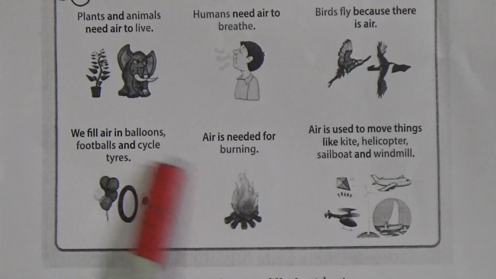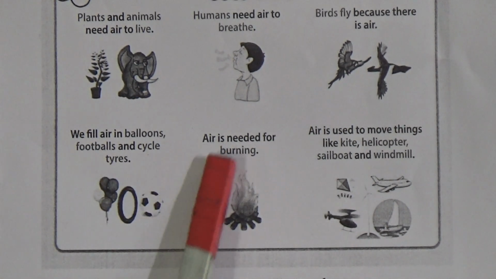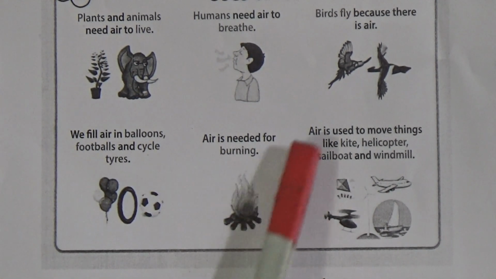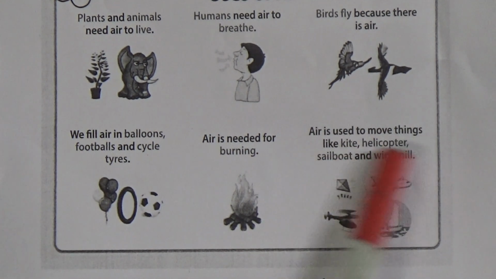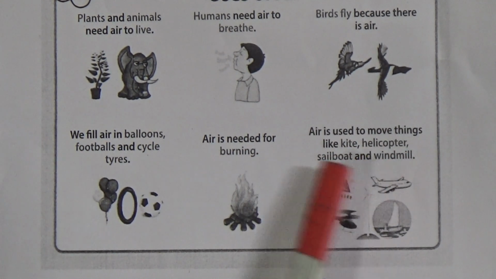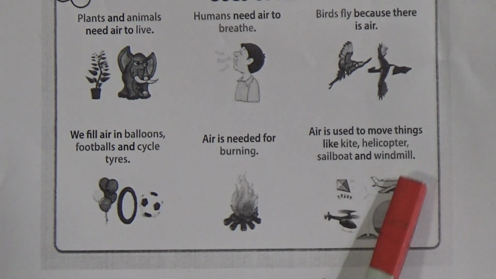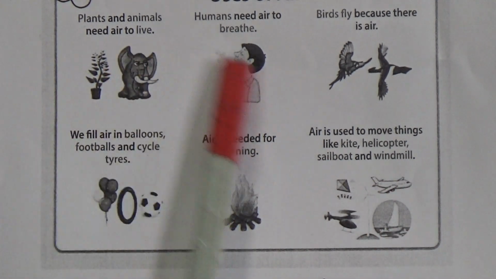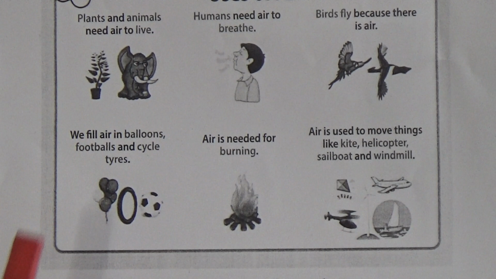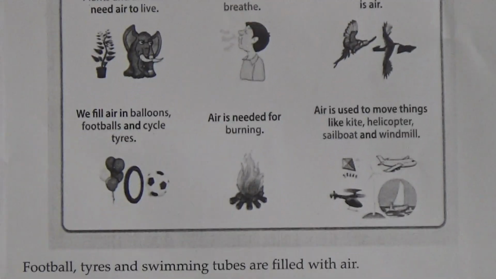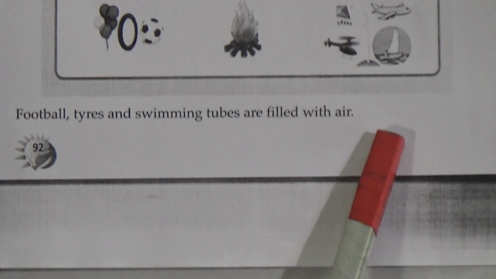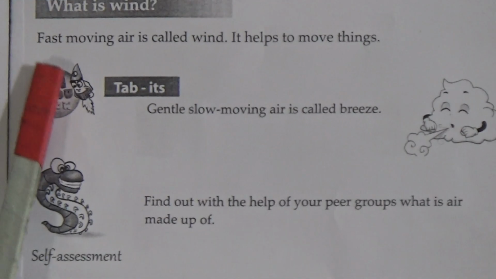We fill air in balloons, footballs and cycle tires. Air is needed for burning. Air is used to move things like kite, helicopter, sailboat and windmill. My dear students, these are the uses of air. Football, tires and swimming tubes are filled with air. My dear students, now go to the next page.